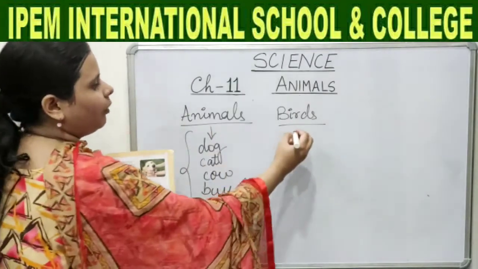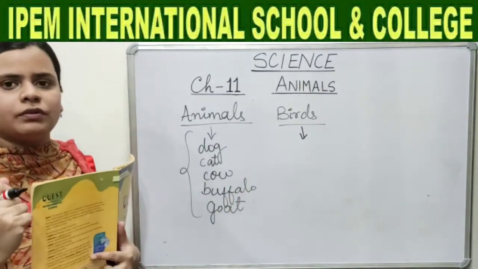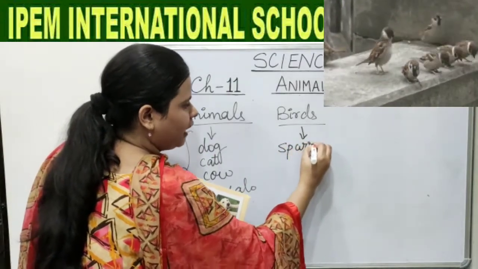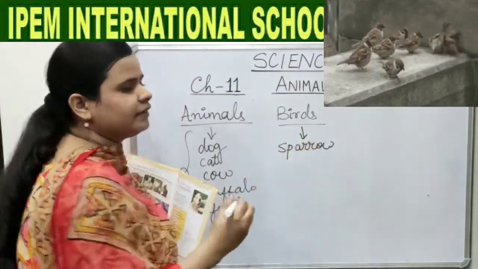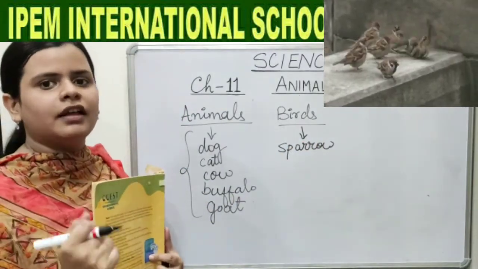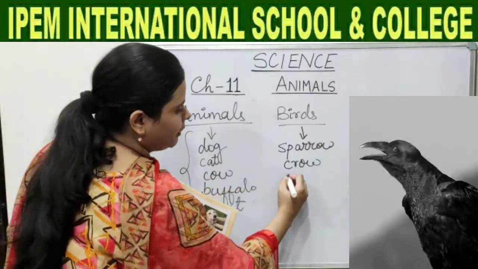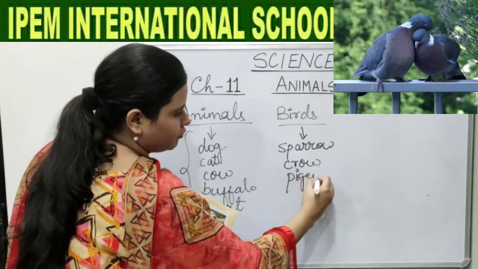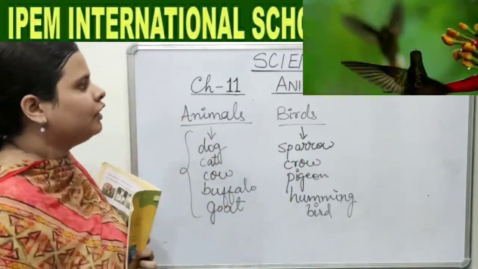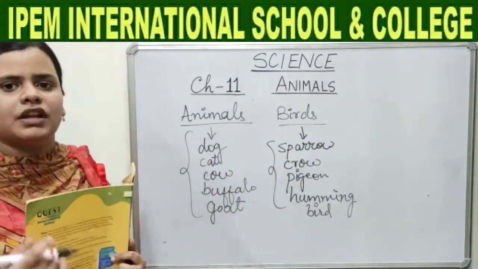Now coming to some common birds. Yes. So what are the common birds which you generally see around you? Yes, very good. Sparrow. Sparrow is that kind of bird which we generally see each and every day, isn't it? Now any other? Yes, good, crow. Any more? Yes, pigeon. Any more children? Yes, children, hummingbird. Okay, so all these are the common birds which we generally see around us some or the other day.